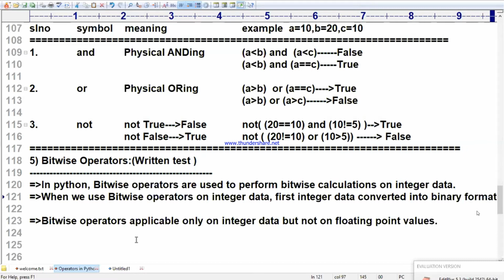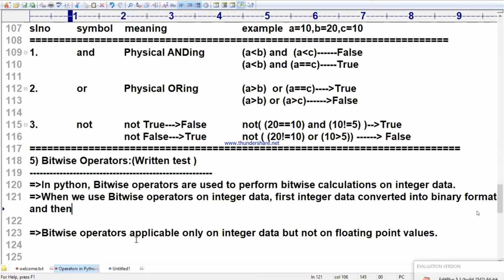This is important. It is our decimal number system data converted into binary number system data, which I told in the class how to convert. The int data type can represent binary, octal, and hexadecimal number system data, converted into binary number system. And then operations are performed.